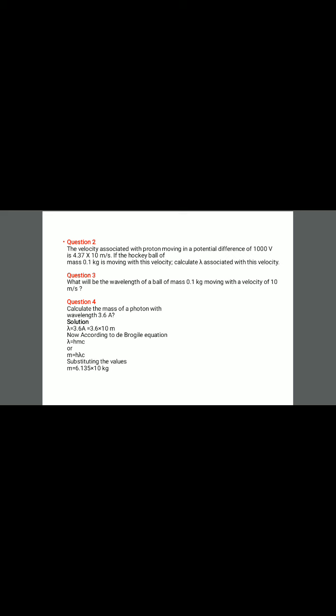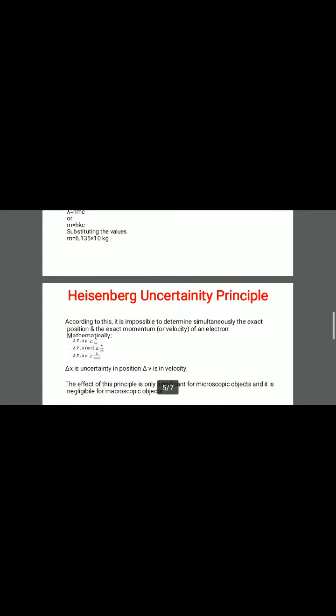Now use the formula lambda is equal to h by mc, or m is equal to h by lambda c. Putting all the values, the value of mass comes out to be 6.135 into 10 raised to power minus 29 kilogram.